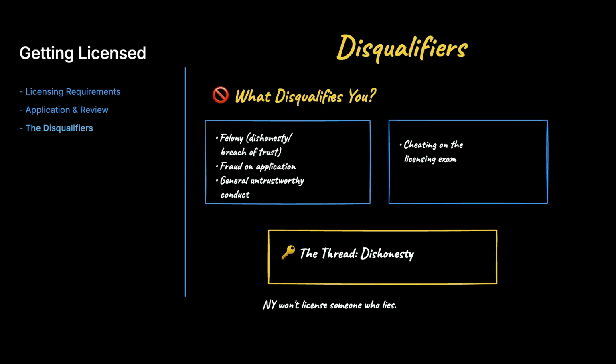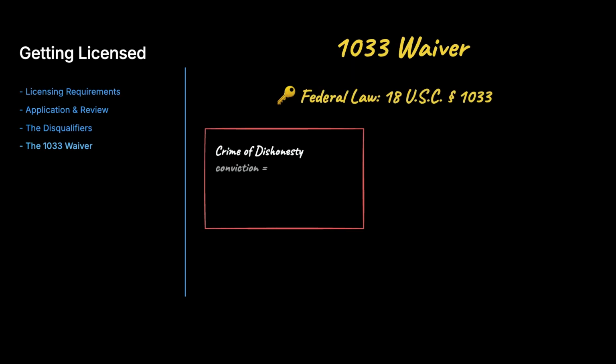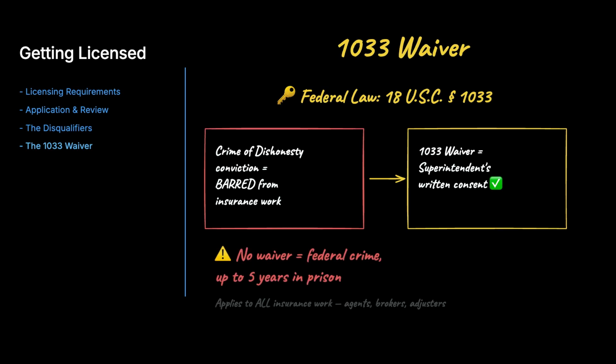Notice the thread running through every one of them. Dishonesty. New York won't license someone who lies. Here's a related must-know. That felony disqualifier ties to a federal law, Section 1033. Anyone convicted of a crime of dishonesty is barred from insurance work unless they first obtain a 1033 waiver, the superintendent's written consent. Without it, working in insurance is a federal crime punishable by up to 5 years.